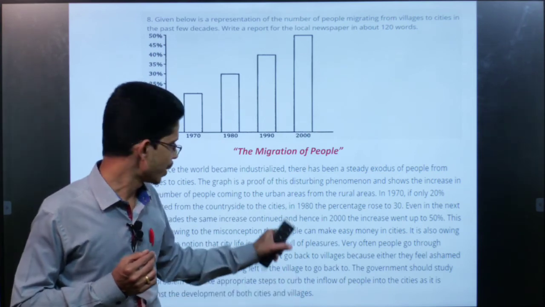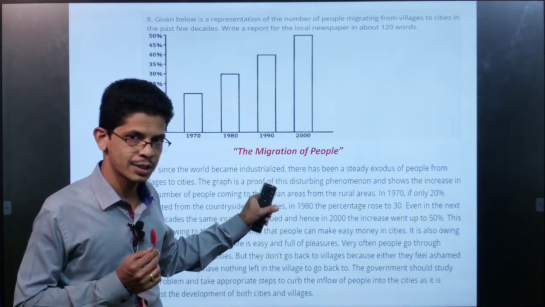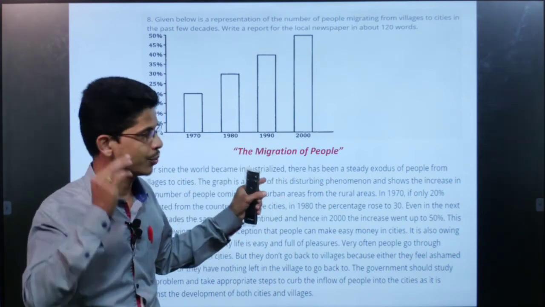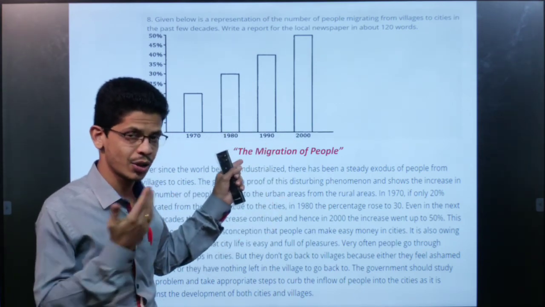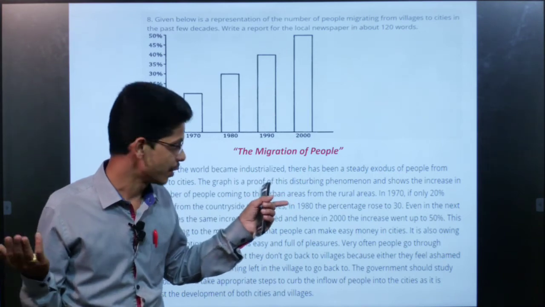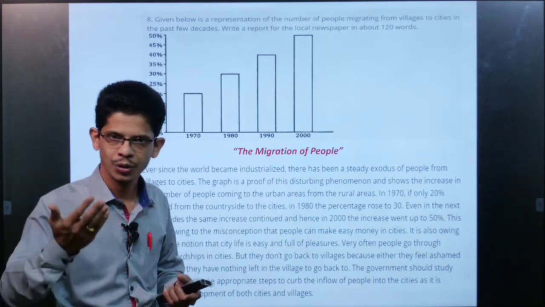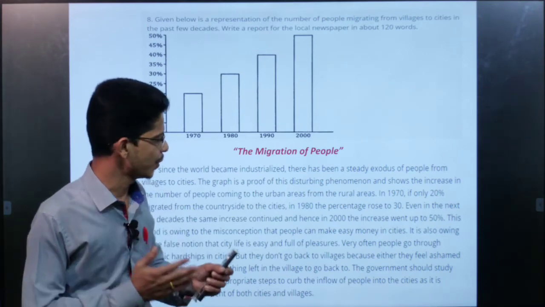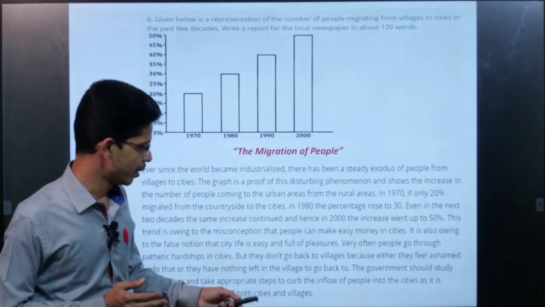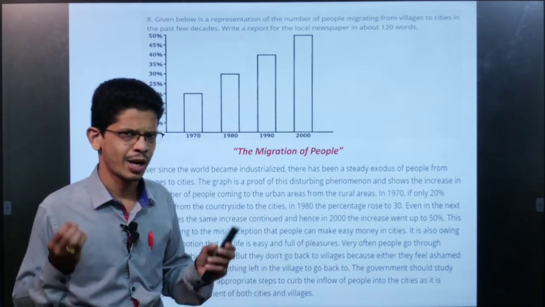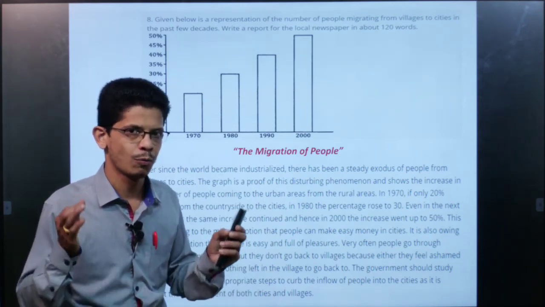But in the first part you are free, the second part you are not free because you are analyzing the report, so you have to represent what is given there. You are not free to write anything here, but while criticizing you are free, and while giving the conclusion you are free to do so. So this much you have to remember, and if you write this much by including all the steps, definitely, if your handwriting is good, you are going to score 5 marks.